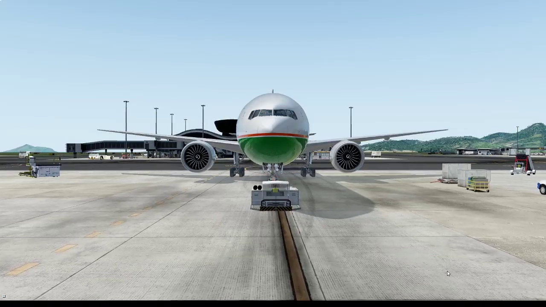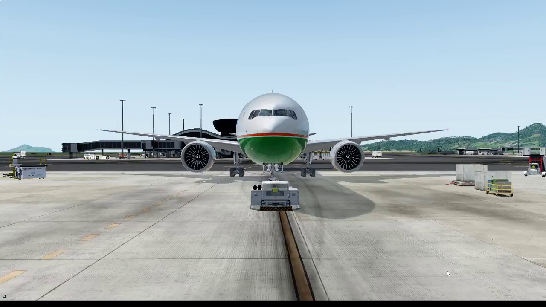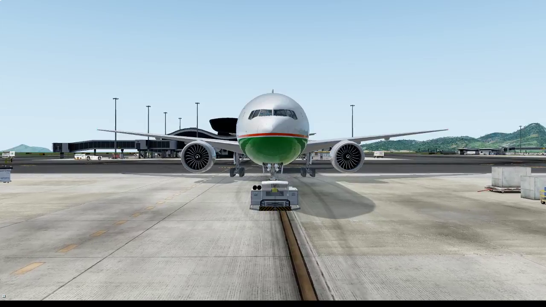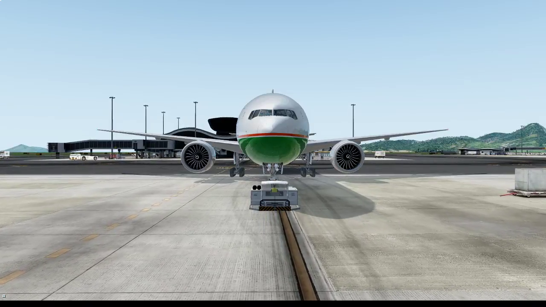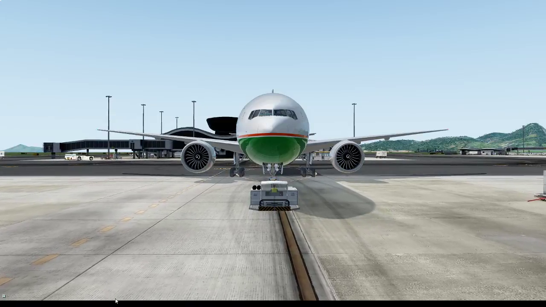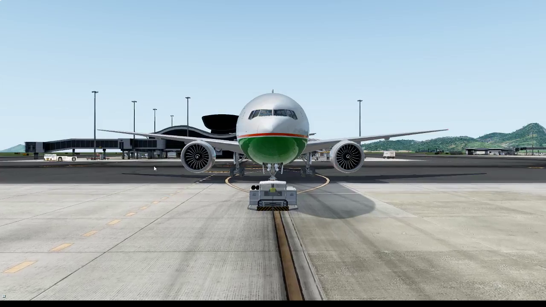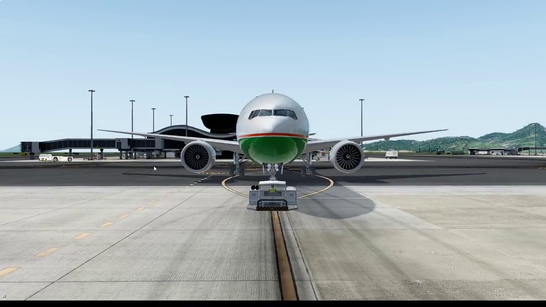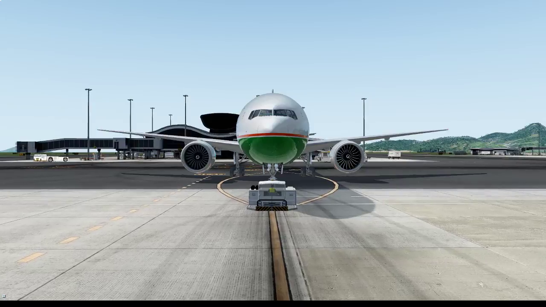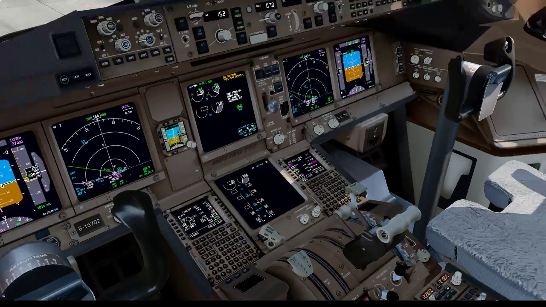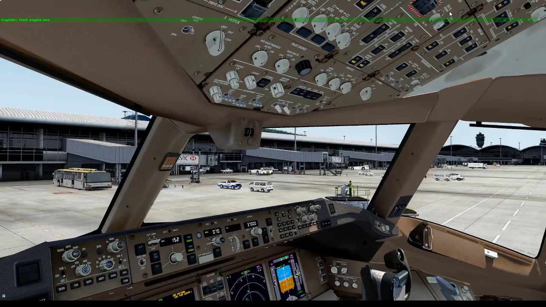Monitor number 2. Start engine number 1. Starting 1.